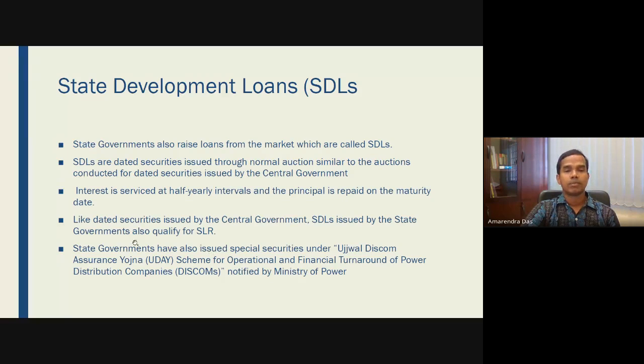State governments have also issued special securities like Ujjwala Discom Assurance Yojana, a scheme for operational financial turnaround of the power distribution companies notified by the Minister of Power. So state governments, and similarly local governments, can also mobilize money through such mechanisms.